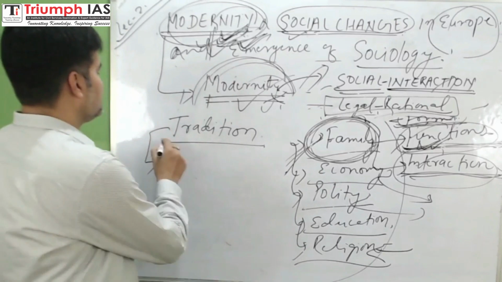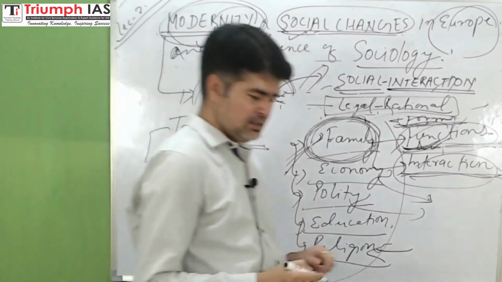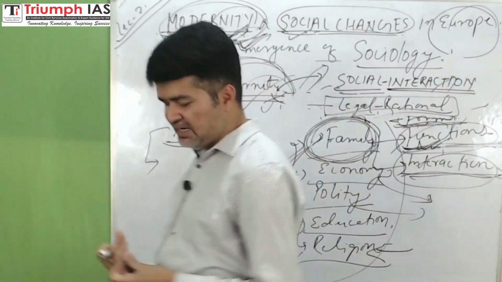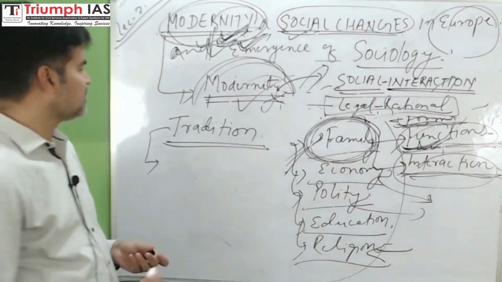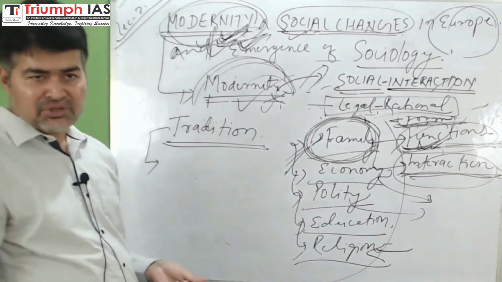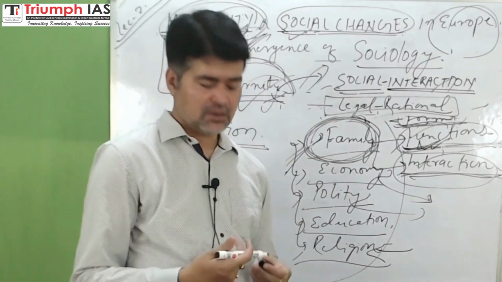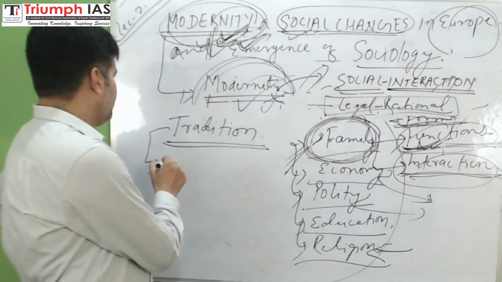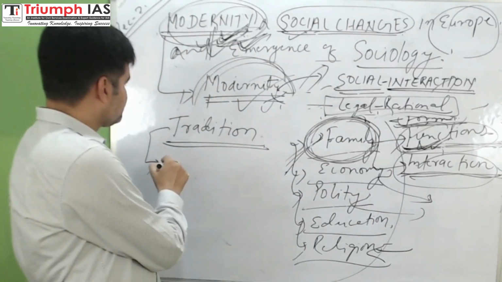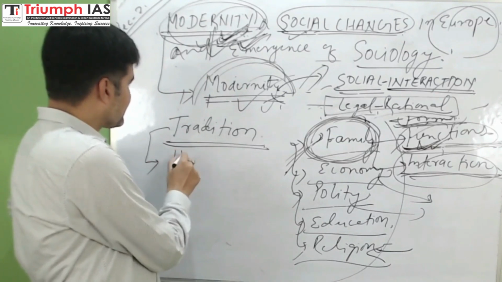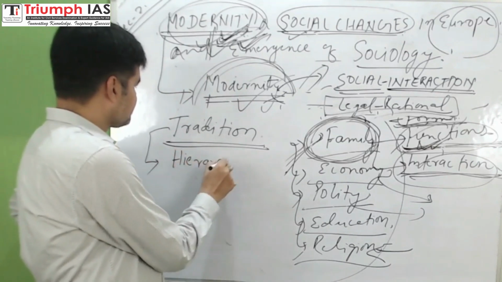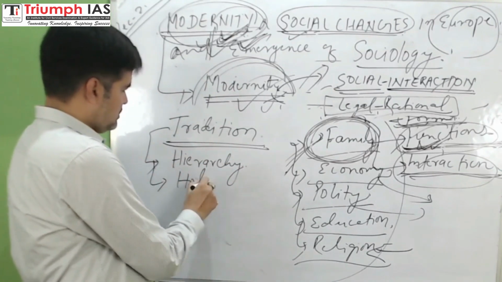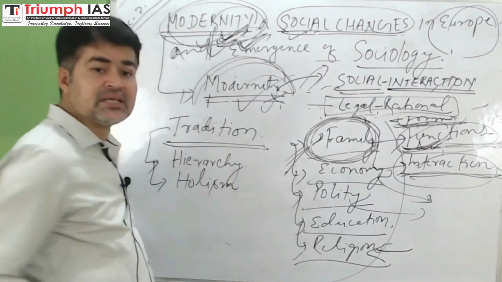Right. Tradition is explained, understood sociologically on the basis of four characteristics, four themes, or four features. First is hierarchy. Second, holism.